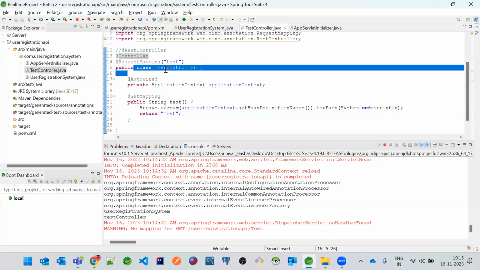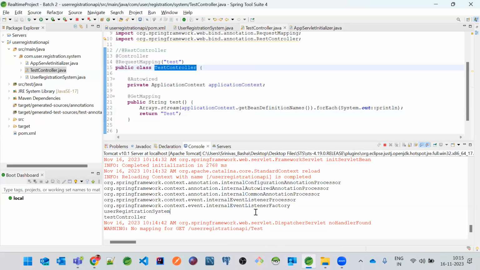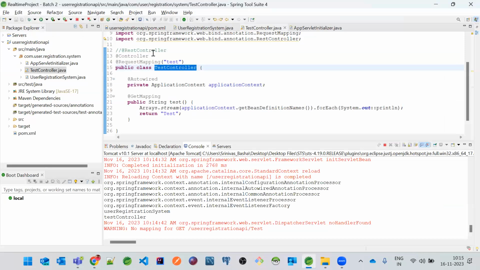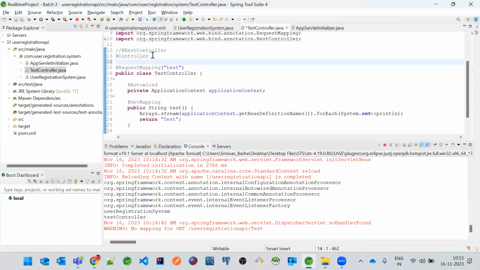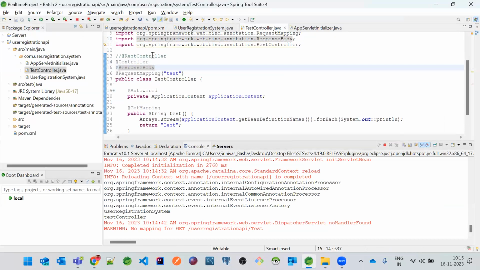That means the test controller object has been created, and these are all the annotations. That means objects are created, but still it is not able to serve properly over here. The problem is, if you have @Controller only, and if you don't add @ResponseBody, the request will not be mapped to the HTTP protocol.